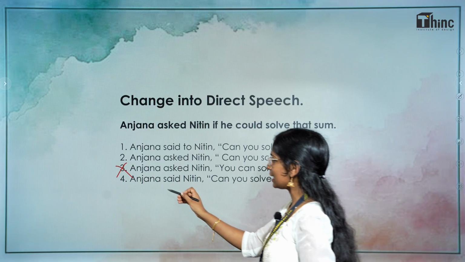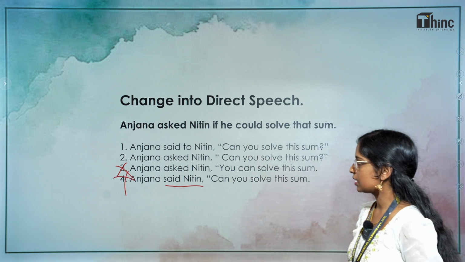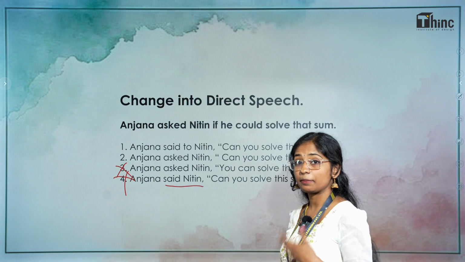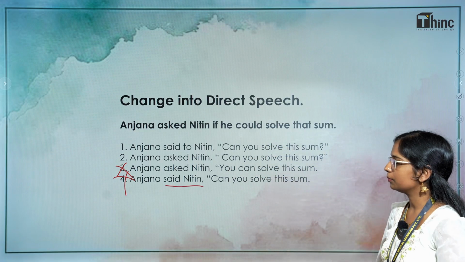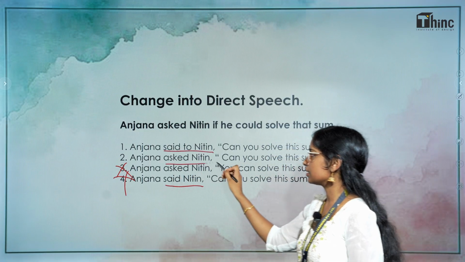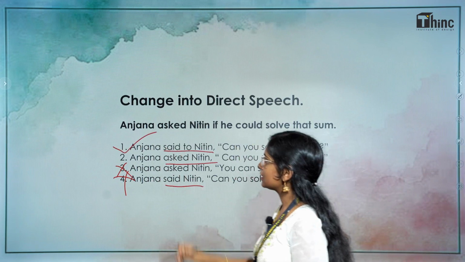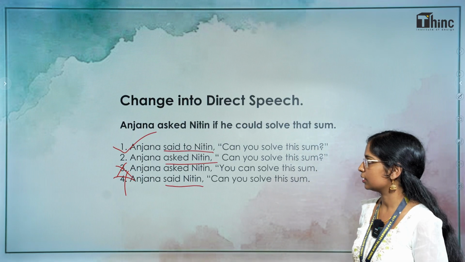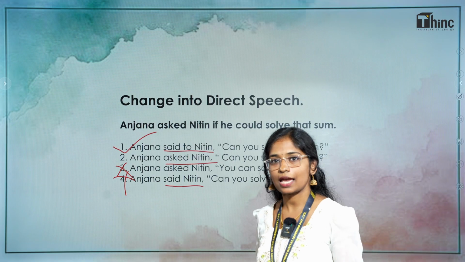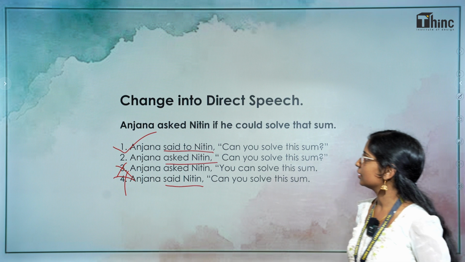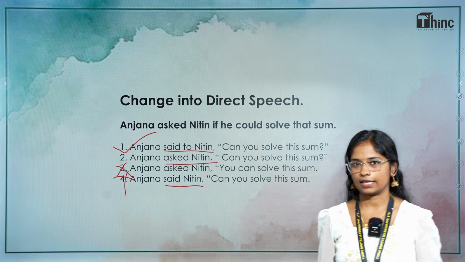Then, "said Nitin" seems to be incorrect. "Anjana said Nitin" is grammatically incorrect. Then Anjana asked Nitin. You have 2 options here: said to Nitin and asked Nitin. In direct speech, the most accurate word will be said to Nitin. Anjana said to Nitin, "Can you solve this sum?" When changed into indirect speech, it will become Anjana asked Nitin if he could solve that sum. So option 1 is the right answer.